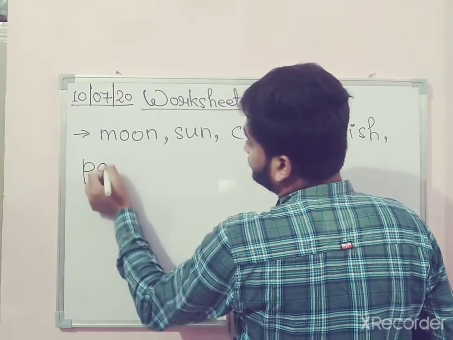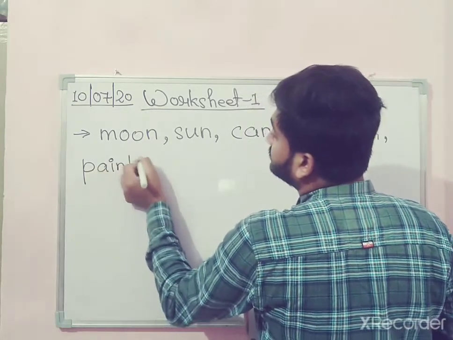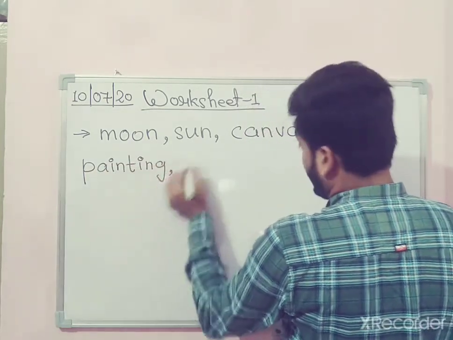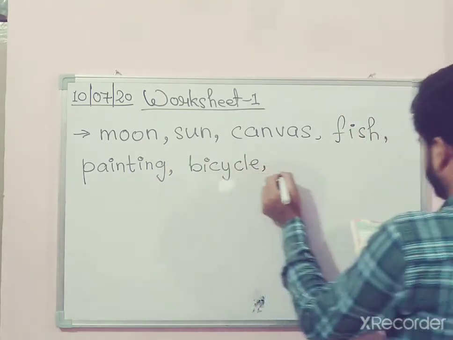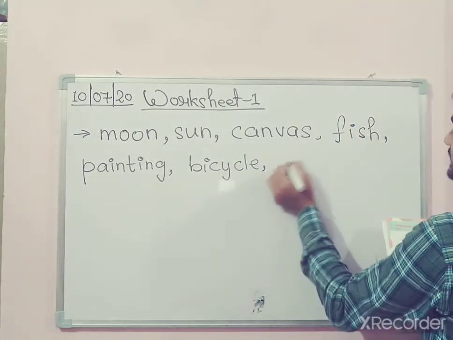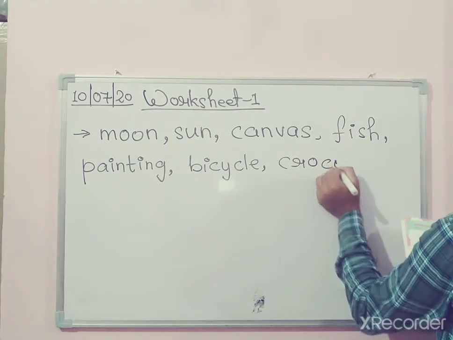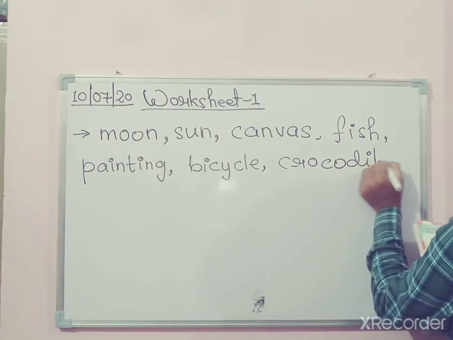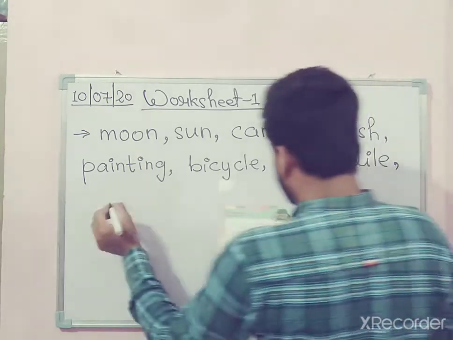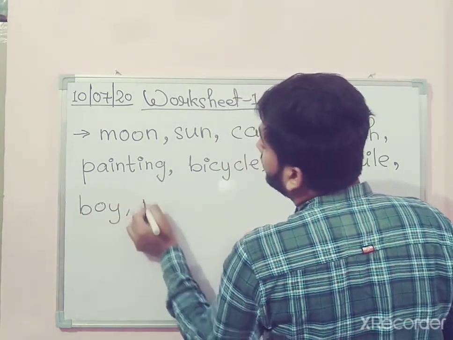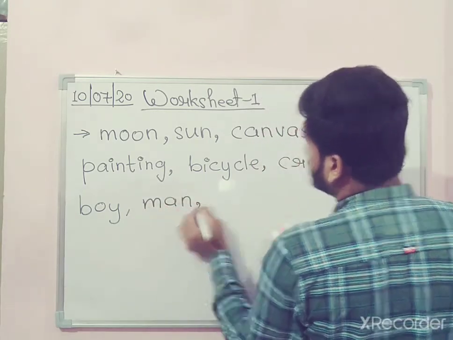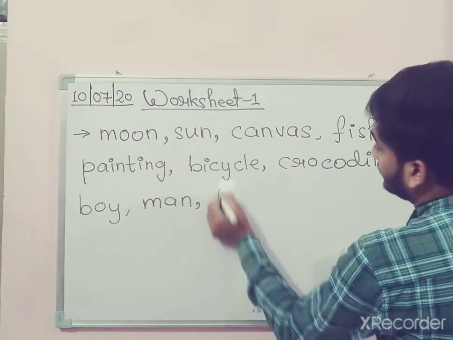Painting, bicycle. On that bicycle, who is riding that bicycle? Crocodile. You can see a boy, a man. Yes, a bird.